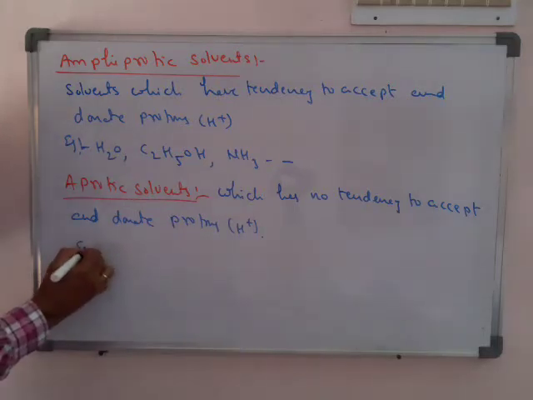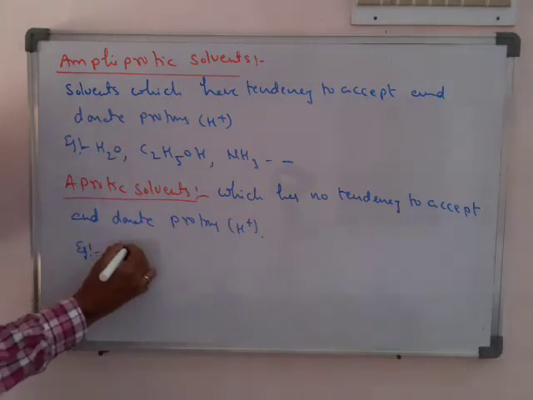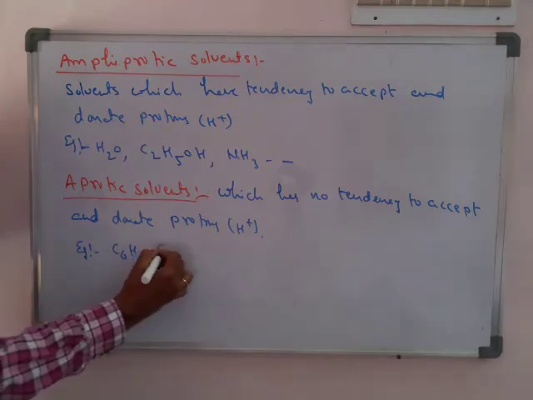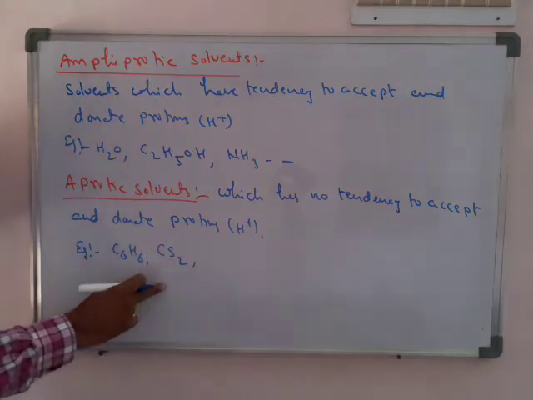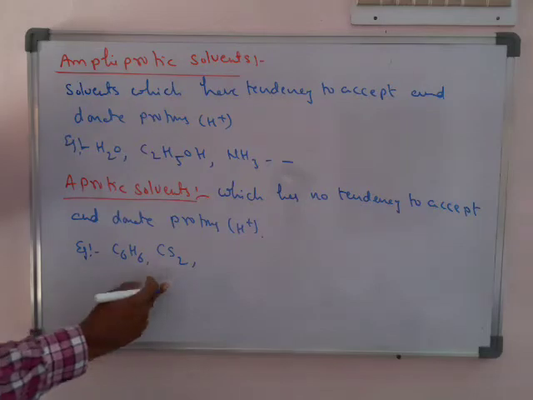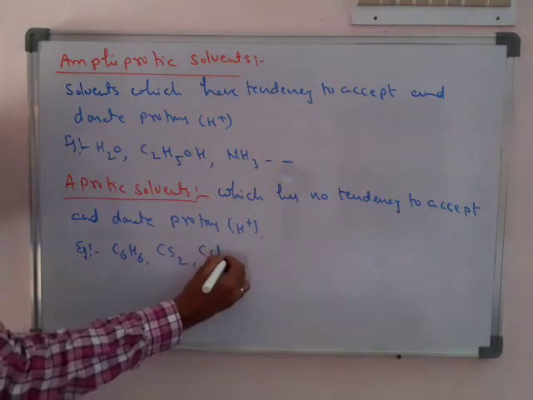In all these categories, examples are very important. Benzene, carbon disulfide, carbon tetrachloride. These are the main examples.